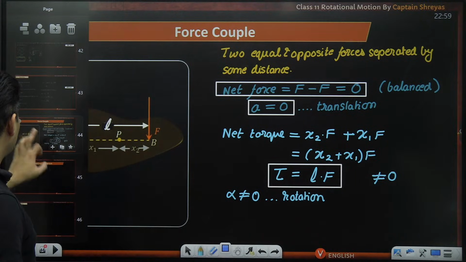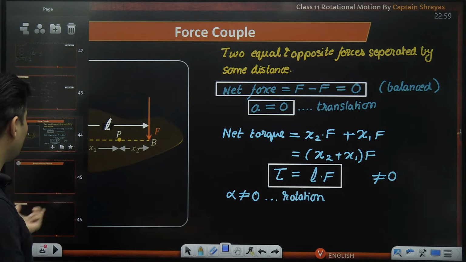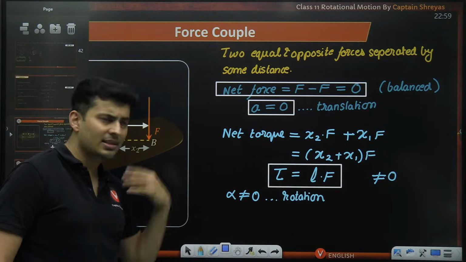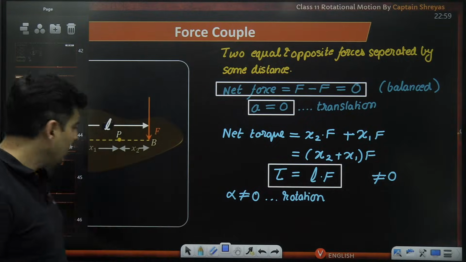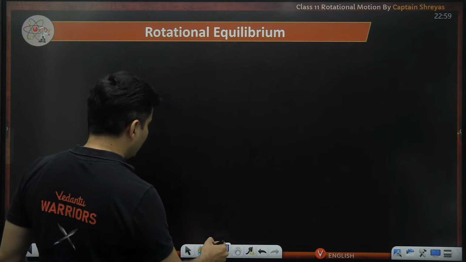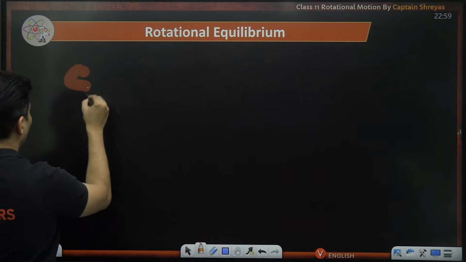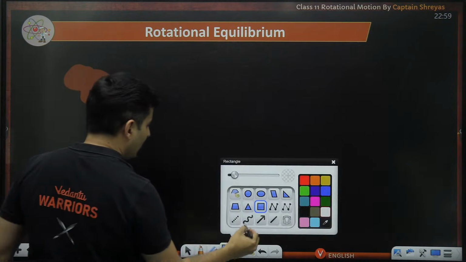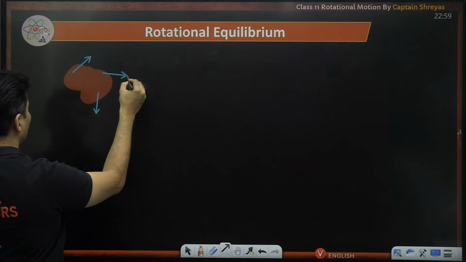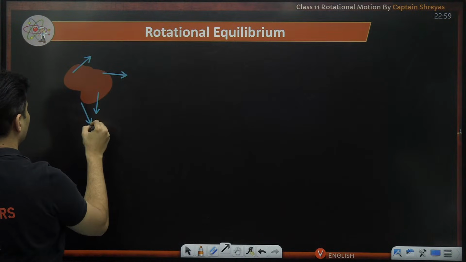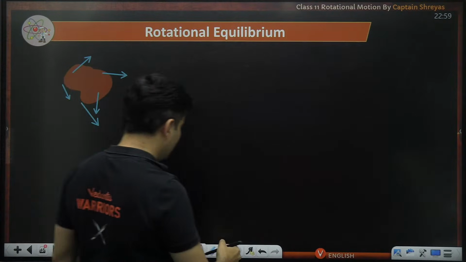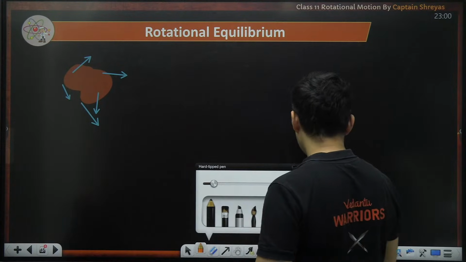Now that we understood, okay, this is two forces equal and opposite, so that is not creating any translation, but it is creating rotation. In a very particular or specific case, it is quite possible that you have some body, and there are not just one but multiple forces like this, and all these forces maybe cancel out each other.